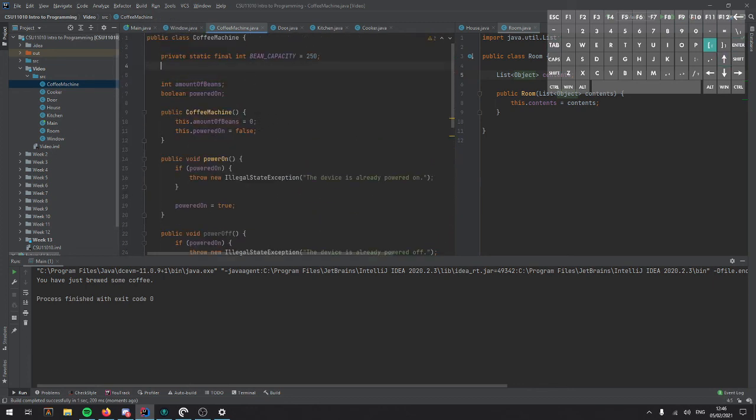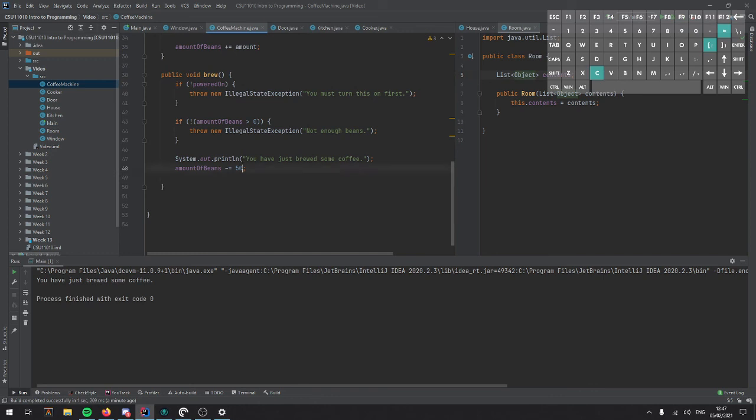However, in this case, it's better to create another constant saying private static final int, and then bean cost per cup, and we'll set that to 50, because down the line, if you want to come back to this code, you want to be able to quickly change simple parameters like this, especially when they're common. So we could have bean cost per cup, and now that'll decrease the amount of beans.